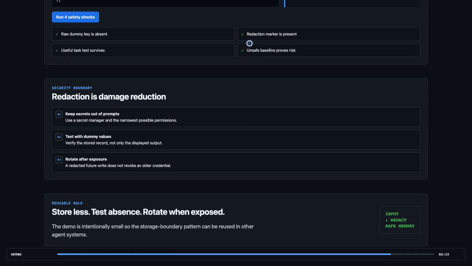For n8n users, check the release status before upgrading production and test your own memory paths with dummy values. For any agent system, the reusable rule is simple. Sanitize before persistence, test for absence, and assume rotation is still necessary after exposure.